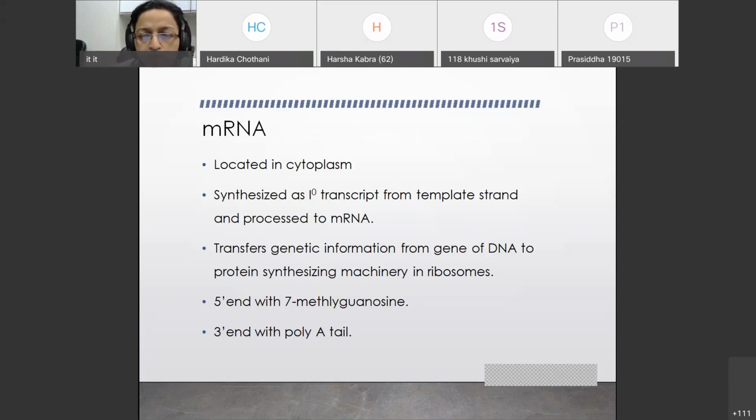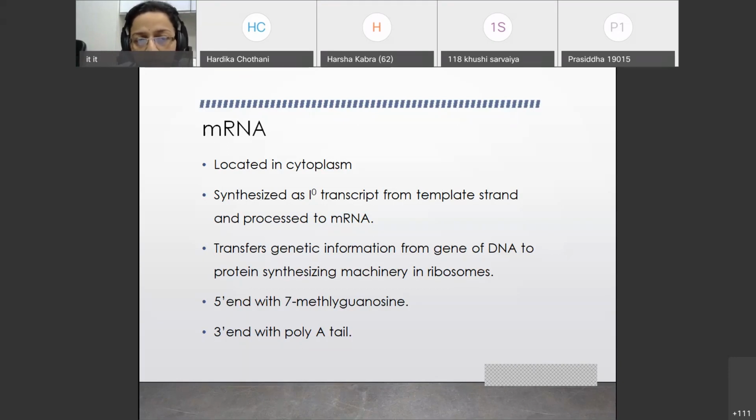It transfers the genetic information from the gene of DNA to the protein synthesizing machinery in the ribosome. In the ribosome, you have a set of active components which help in synthesizing protein, labeled as the protein synthesizing machinery, and the genetic information from DNA is transferred to this ribosome.